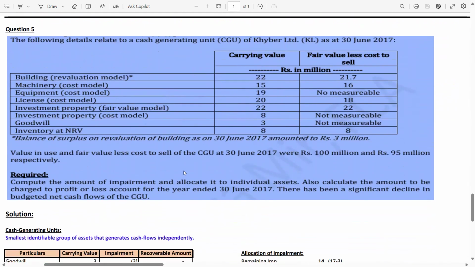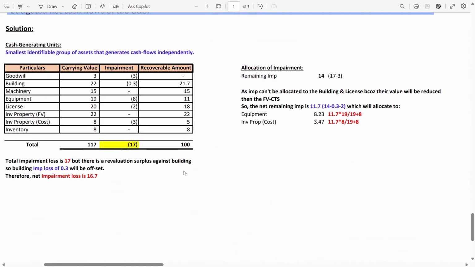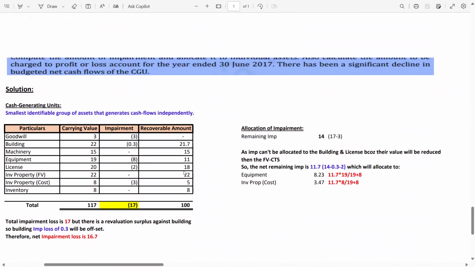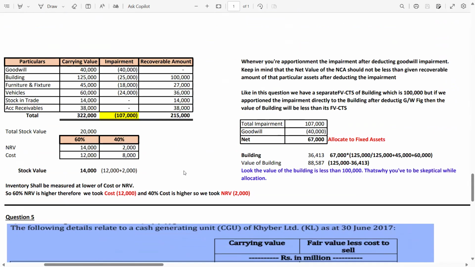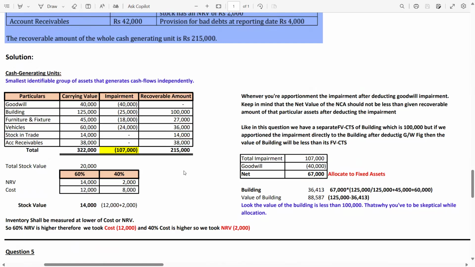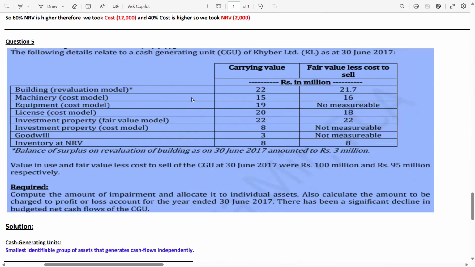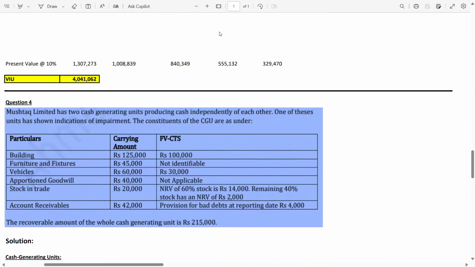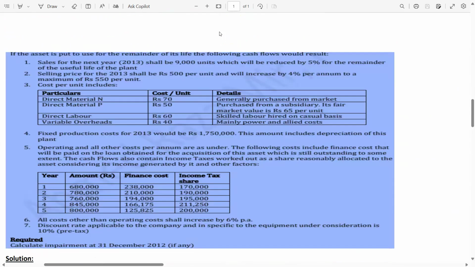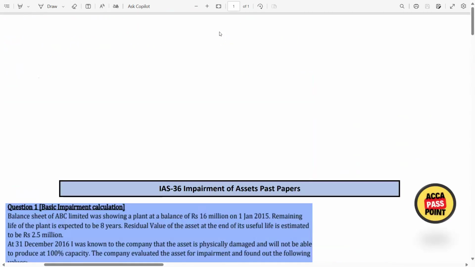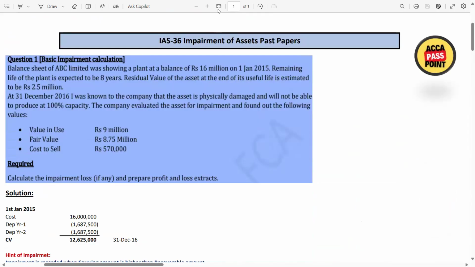There is a question number 5 similar to question number 4 which we have just solved. So this is your assignment. Even though I have written down the answer, you just need to revise question 4 and then solve question number 5. I hope guys I have done my part. Now it's up to you. If you want to be a professional in IAS 36 impairment of assets, then these 5 questions are your benchmark. So please start with question number 1, then move on. Take care and best wishes.